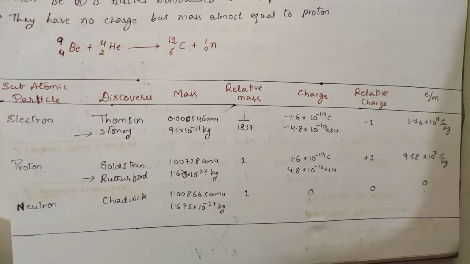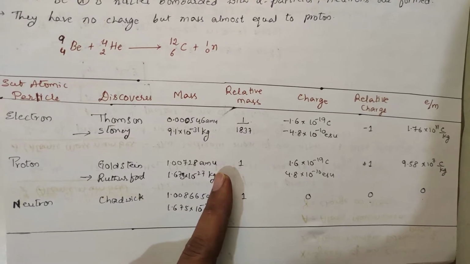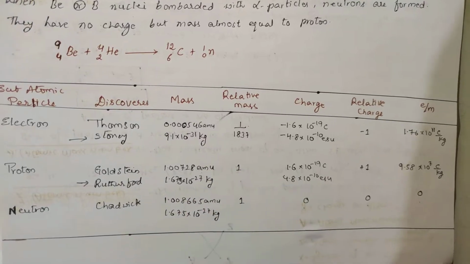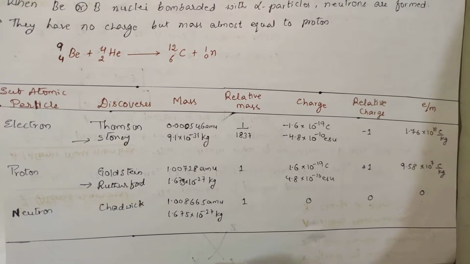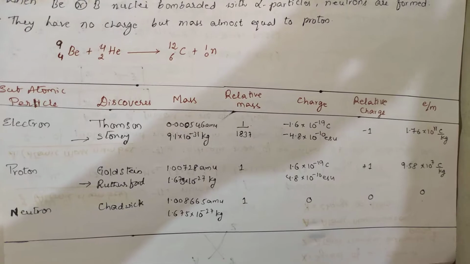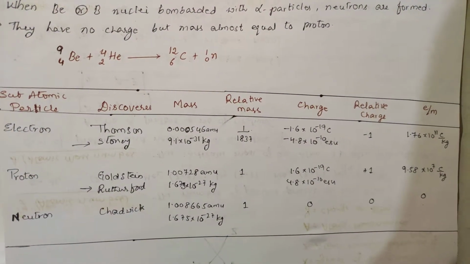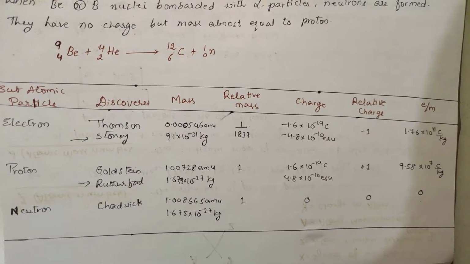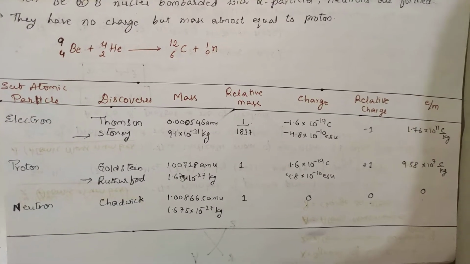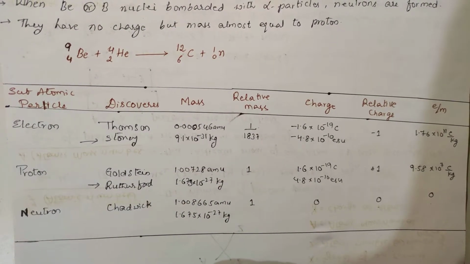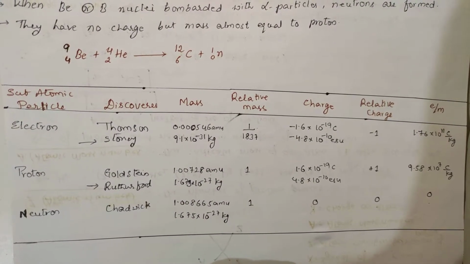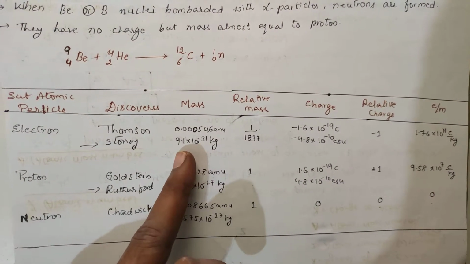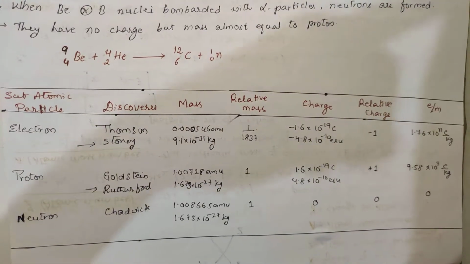With respect to proton, in terms of atomic mass unit, it is 1.00728. Let us see what is meant by atomic mass unit, or it is called amu. You can also say u, unified mass, there are many units like that. We will be talking about those things in the stoichiometry chapter. So the mass of the electron is 0.000546 AMU, or in terms of kg, generally you remember this one, 9.1 into 10 power minus 31 kg.